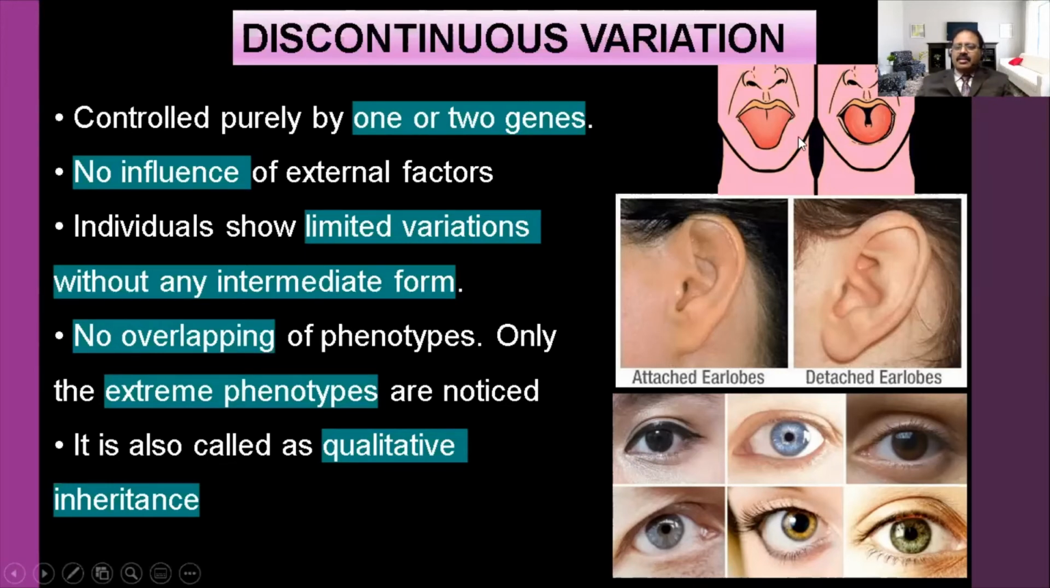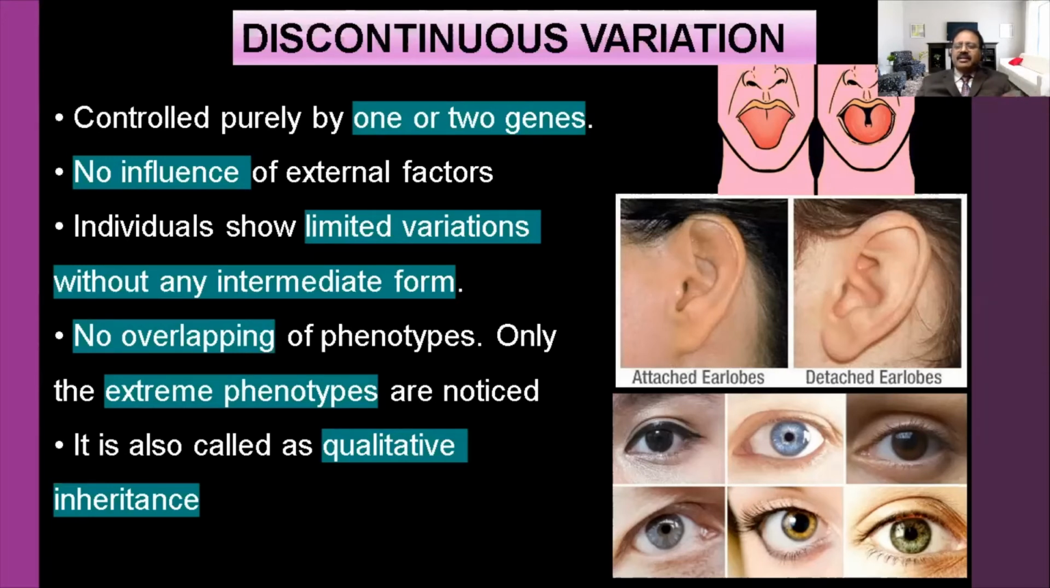Rolling the tongue, or attached or detached earlobe, then color of the eye, skin color, like that. Only one part of variation may be there. It will be controlled by one or two genes. Okay, they don't have any intermediate form. Already I told you. It won't be that half the way it is changed. Otherwise, in one generation they would get dark color eyes, then brown eye, then a little bit light brown, then light blue color, and then light green color. Like that it won't appear.